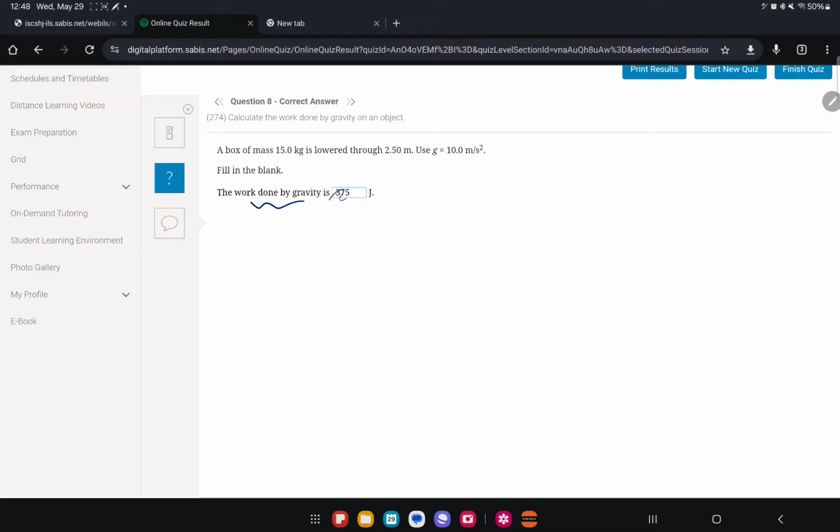Over here, to find the work done by gravity, I can just use mgh, and I'll use 15 times 10 times 2.5, which is 375.